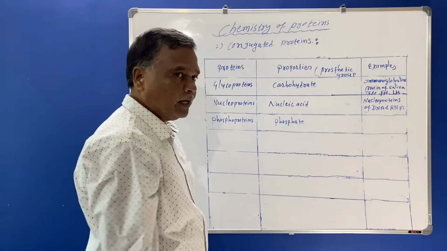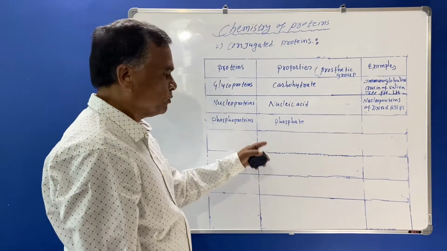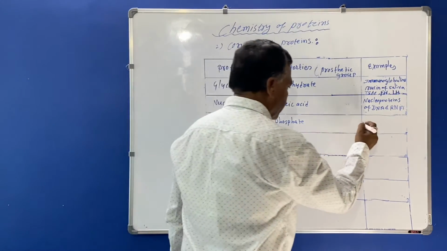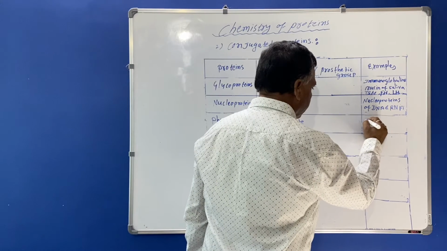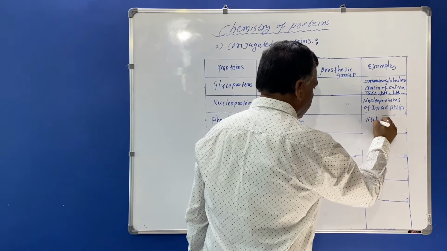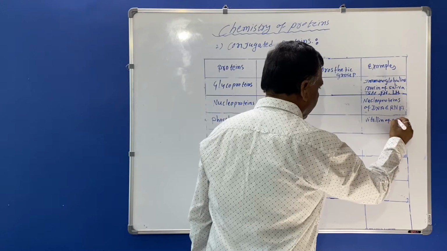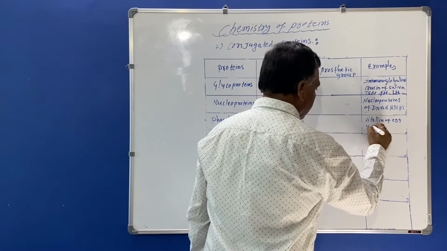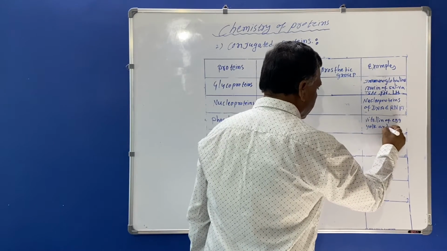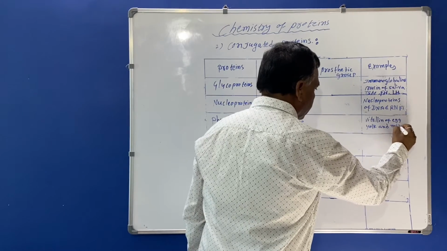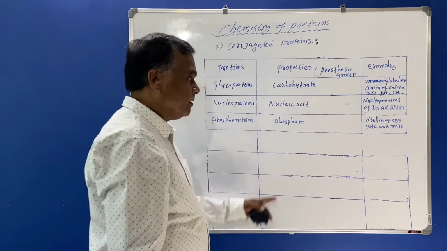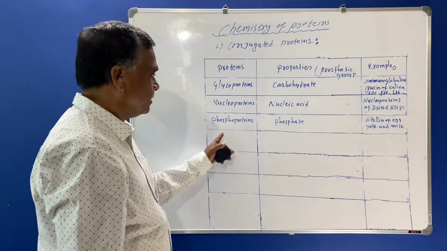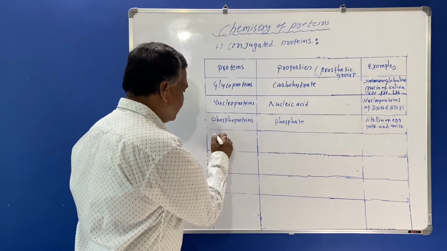And the examples of this phosphoprotein are the vitellin of egg yolk and milk. These are the phosphoproteins, conjugated proteins.